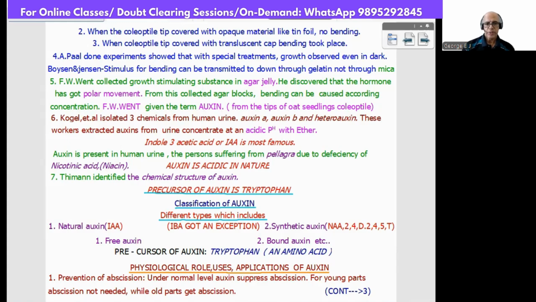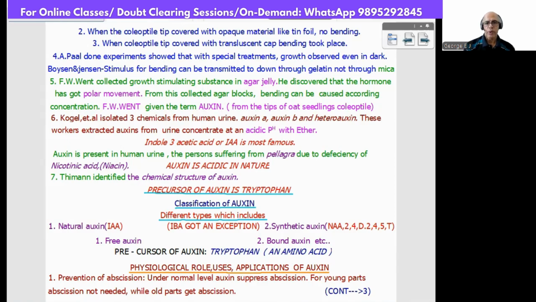Now comes the physiological role, uses and applications of auxin. It is unlimited. For all hormones, plenty of things will be there. Based on NCERT, we will proceed with just a few extra points, that's all. Otherwise, there is no meaning in discussing all the properties of auxin. So, prevention of abscission. Abscission means falling off.